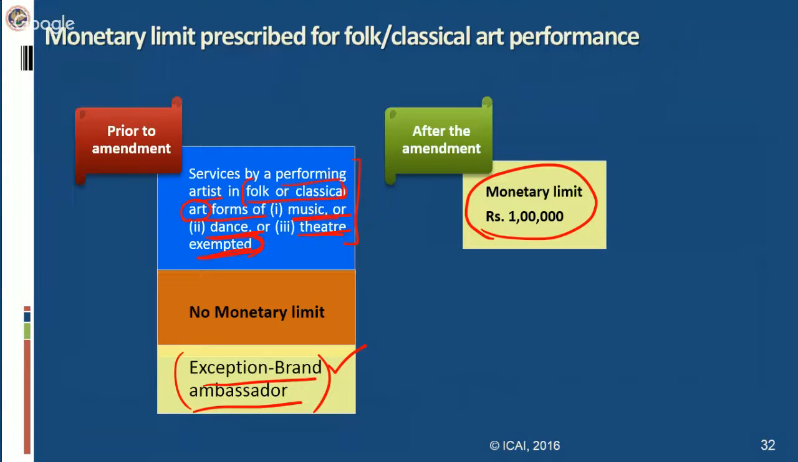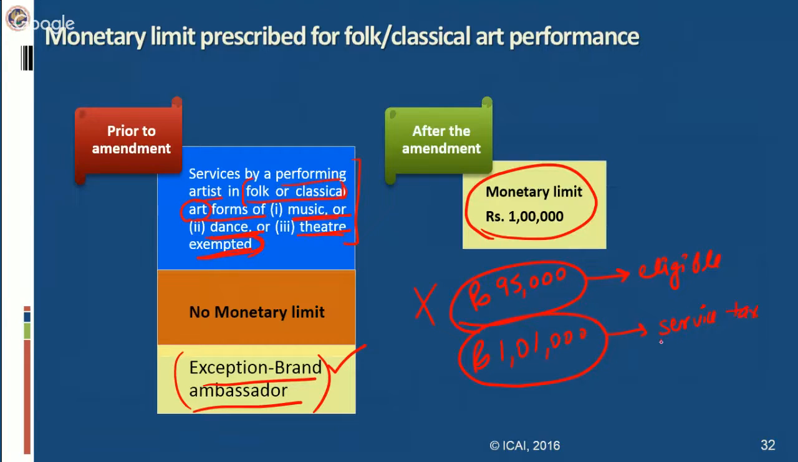Now, how has this monetary limit to be applied? For example, the consideration for performing a classical music or classical dance is 95,000. So the artist is getting a total consideration of 95,000 for a performance. He will be eligible for exemption, and in that case, he does not have to pay a rupee of service tax. That means his entire consideration will be exempt. But in case his consideration is 1,01,000 rupees, then his entire consideration will be taxable, or service tax will be payable on his entire consideration.